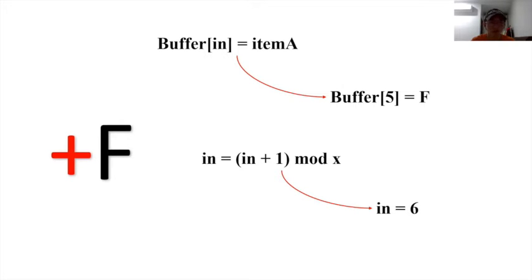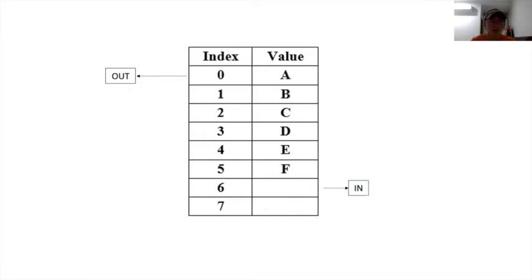And in is now equal to 6 after mod X. Hence, the new buffer list is as below. F is at index 5, in is now 6, and out still remains the same at 0.